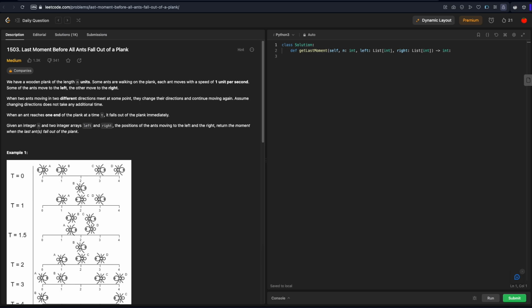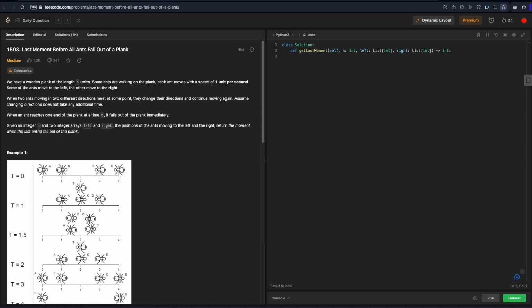When two ants moving in two different directions meet at some point, they change their directions and continue moving again. So if an ant moving left meets an ant moving right, they will turn around and move in opposite directions. The ant moving right will go left and the ant moving left will go right. Assume that changing directions does not take any additional time. When an ant reaches one end of the plank at time t, it falls out of the plank immediately. Given an integer n and two integer arrays left and right, the positions of ants moving to the left and to the right, return the moment when the last ants fall out of the plank.